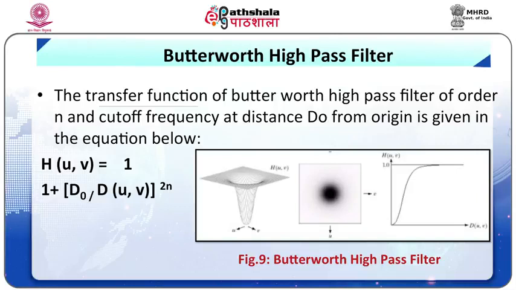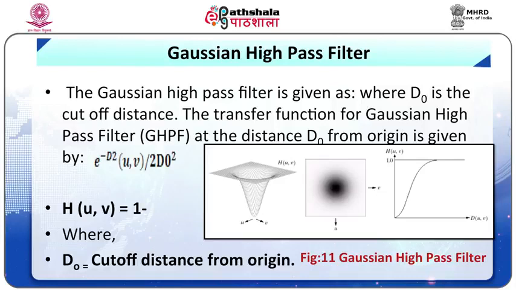Now Butterworth high pass filter. The transfer function of the Butterworth high pass filter of order n and cutoff frequency at the distance D0 from the origin is given below in the form of an equation, and the image of the Butterworth filter is shown in figure number 10. Gaussian high pass filter. The Gaussian high pass filter is given as, where D0 is the cutoff distance. The transfer function for the Gaussian high pass filter at the distance D0 from the origin is given in the equation below.